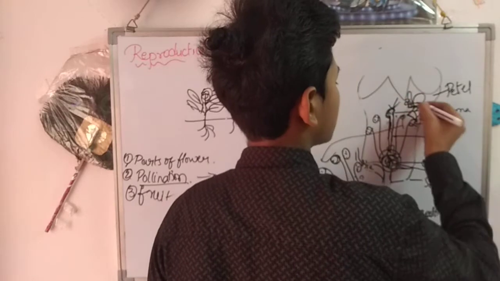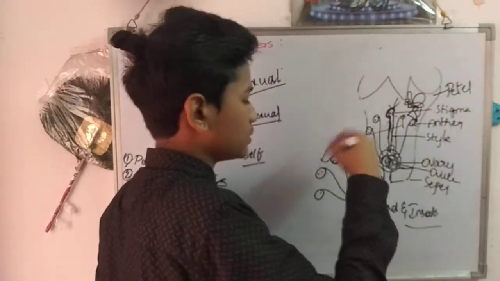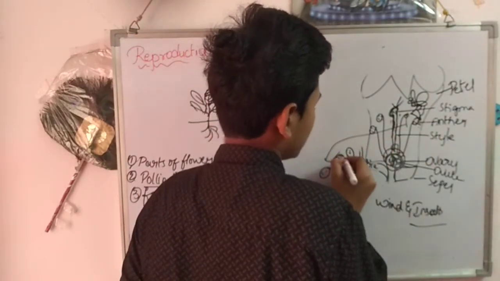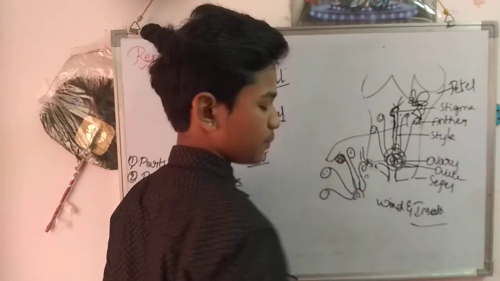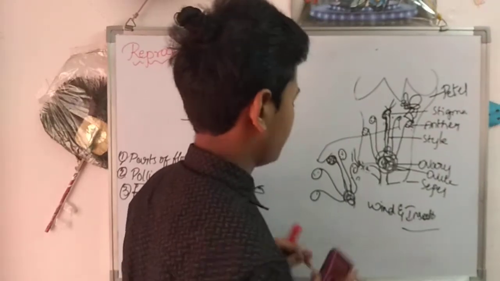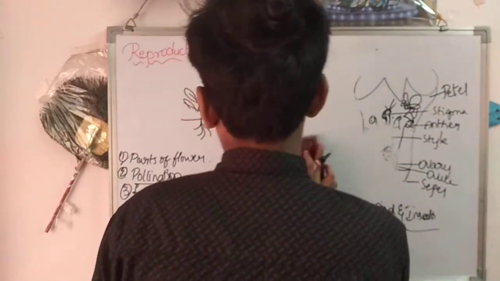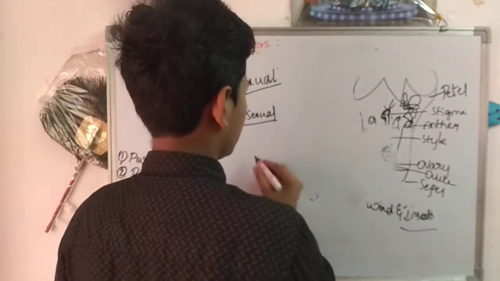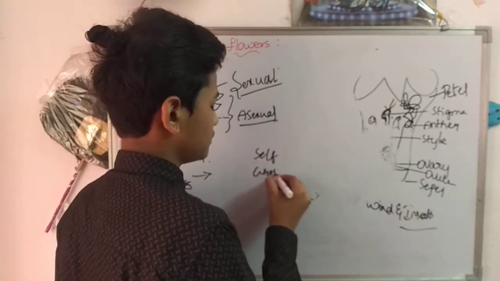If these insects go to another flower, these pollen grains go to that flower's stigma. From here, it prepares the pollen tube, goes through the ovary to the ovule and fuses with the ovule to produce fruit. Okay, self-pollination and cross-pollination is clear.